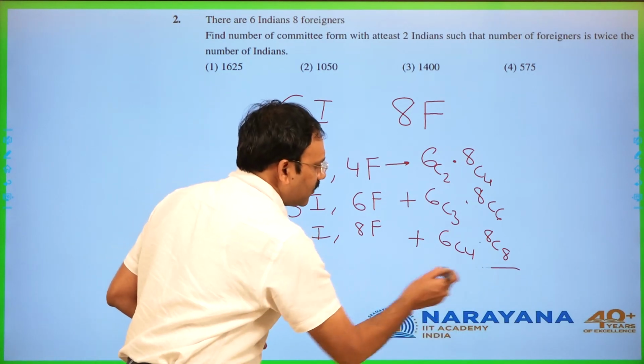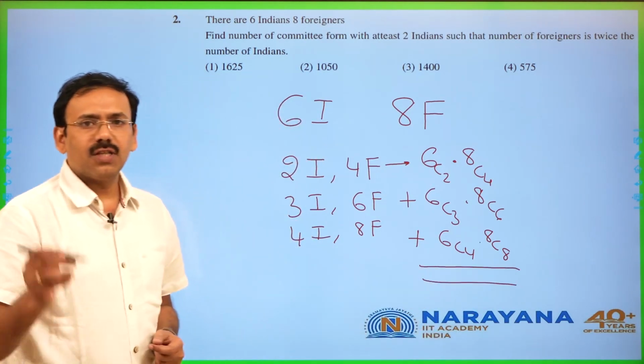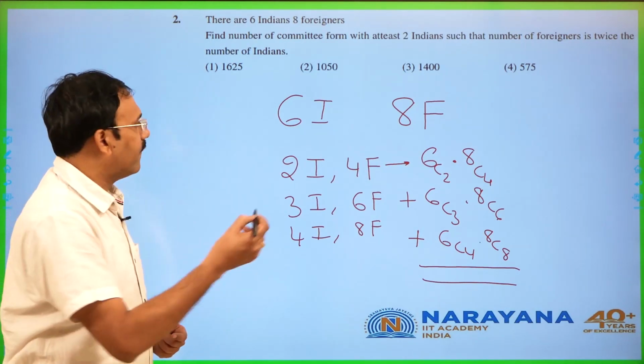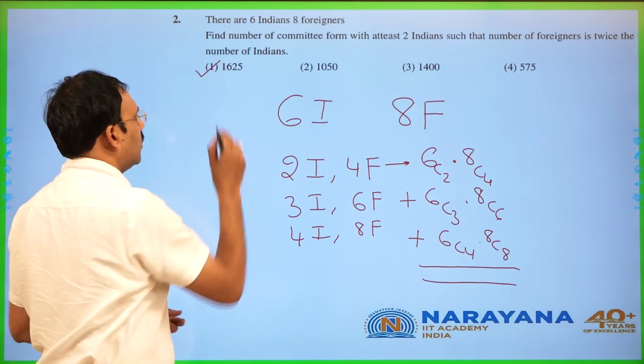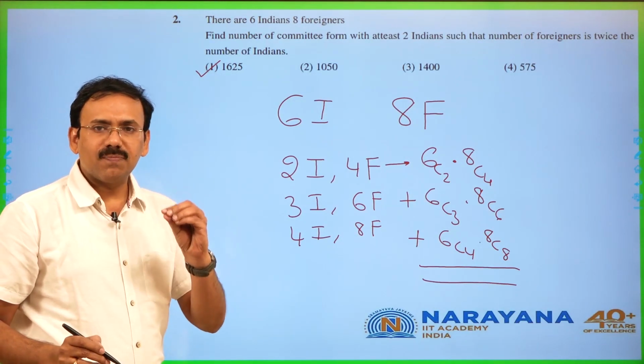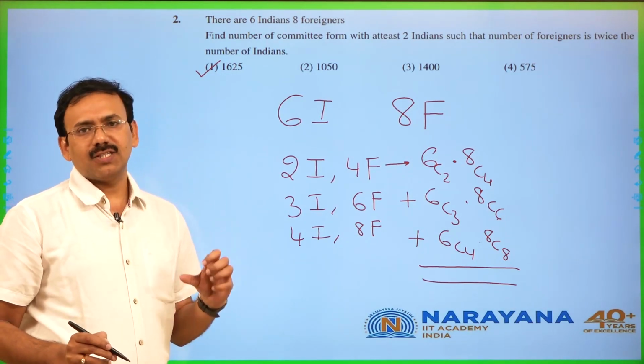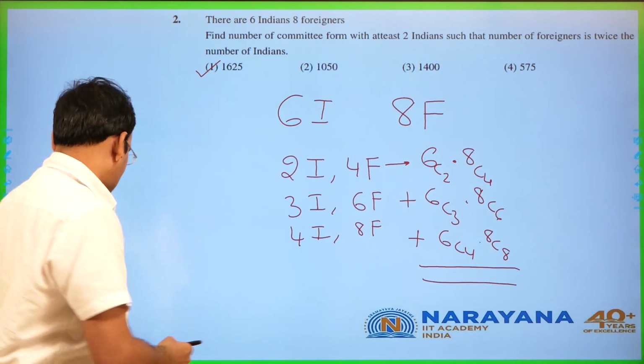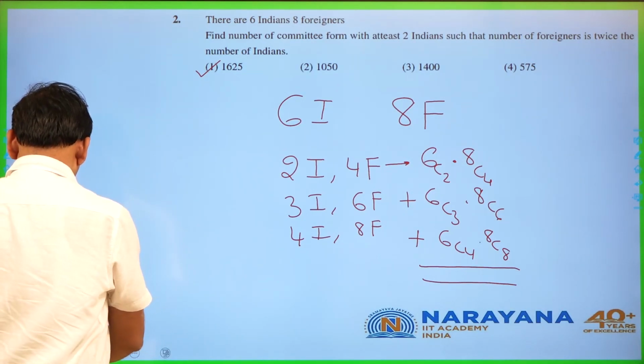Now the sum of these 3 is going to give the total number of selections or formation of the committees, which is going to be 1625. This question is based on simple selections in permutations and combinations, right? The next question.